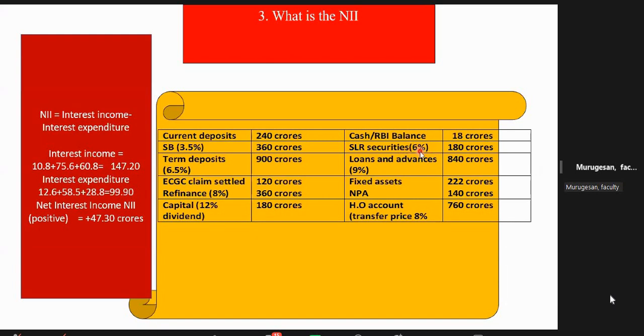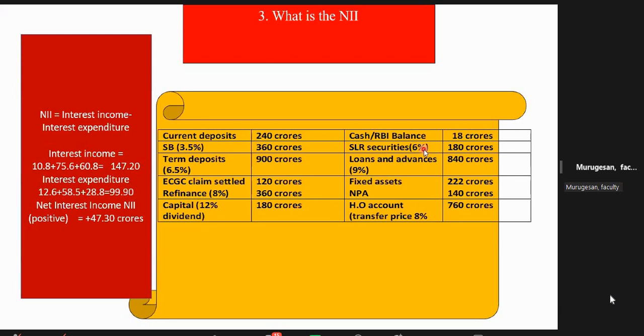Sometimes they will give two types of SLR security. Government security, sometimes they will give non-SLR securities also, 6%, and which will be more. SLR security, the return will be less, but risk is less, zero risk. But in non-SLR security, return may be more, but risk is also more.